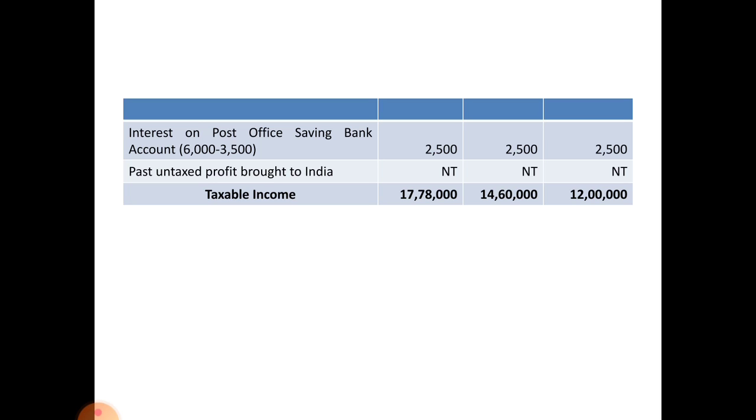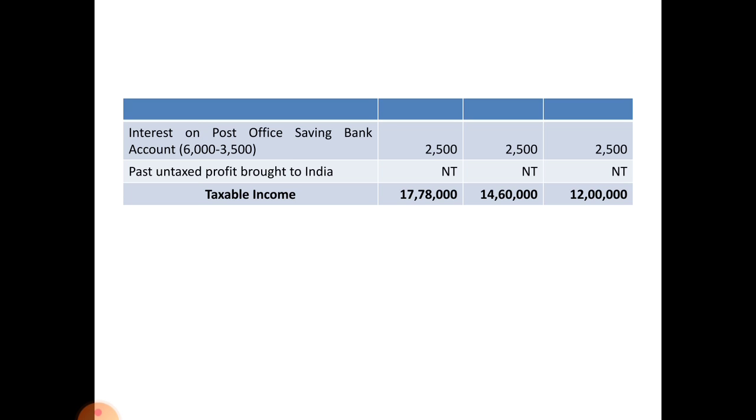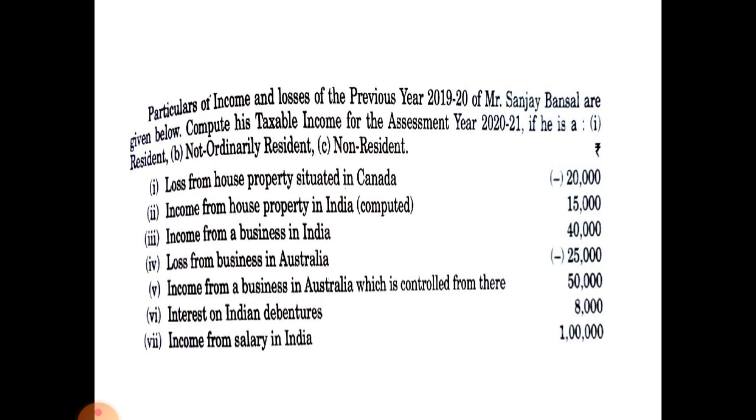So, the total taxable income of Mr. Shah as ordinary resident 17,78,000, as not ordinarily resident 14,60,000, and as non-resident 12 lakhs rupees. So, this is the problem which will appear in the exam for 16 marks. Please go through this problem once again, and next let us solve the second problem.